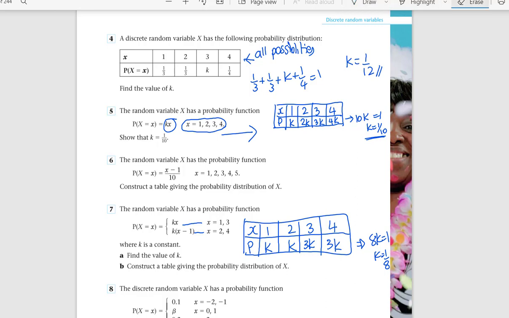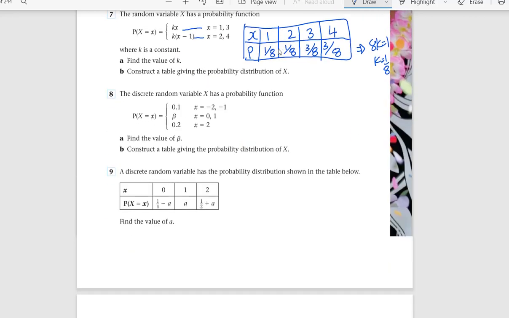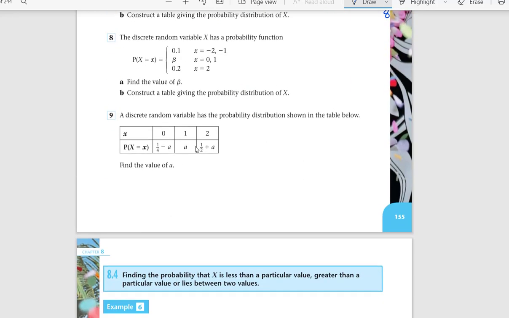So now let me erase this and write the correct values, after substituting k. Here I got k, so this is 1 over 8. It was k here, so this is 1 over 8. This was 3k, so this is 3 over 8. This was also 3k, so 3 over 8. And then let's also focus on one more question here.